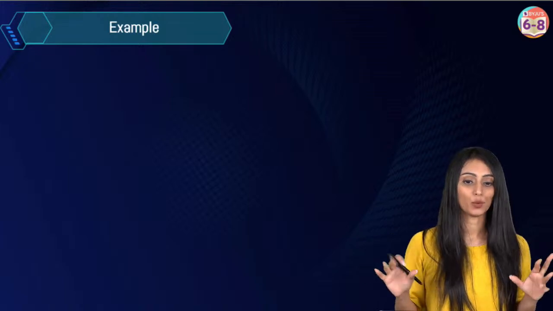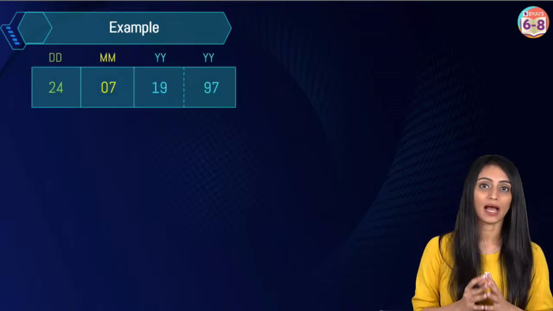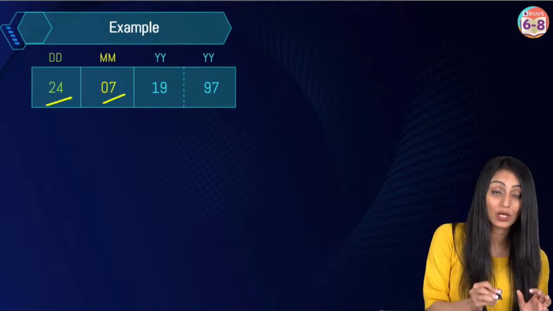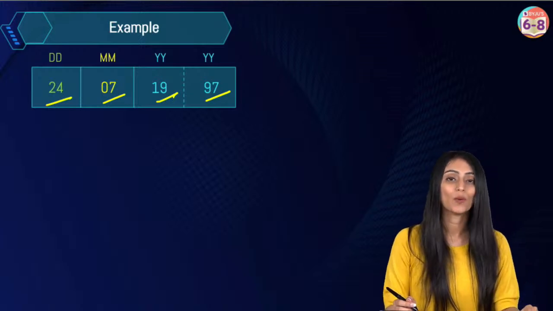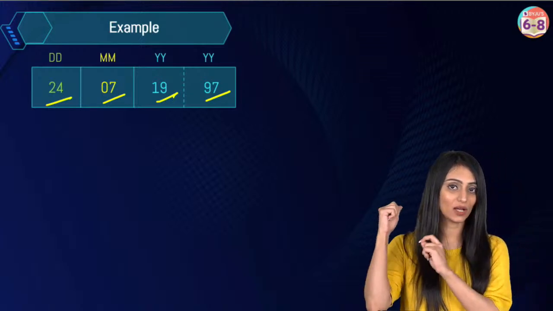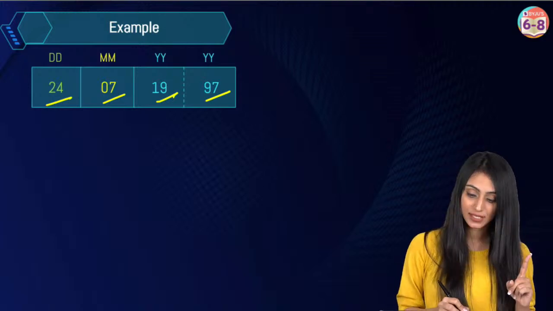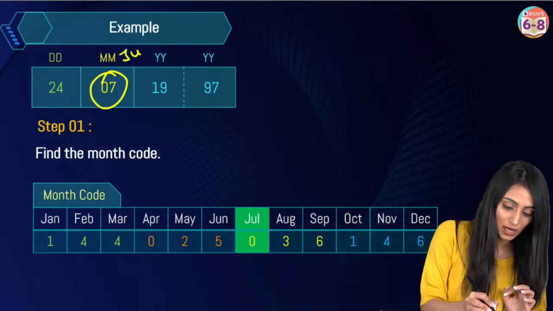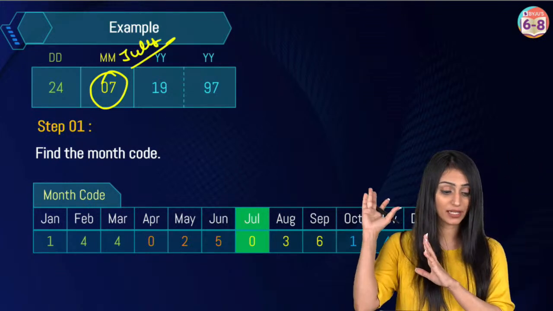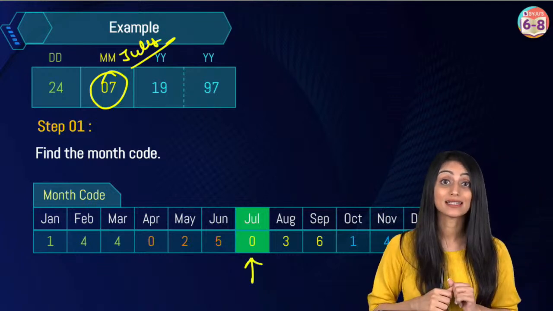Now let's take an example. Whomsoever has a doubt, I'm sure that would be clear now. So this time I have 24th July, that means month is 07, 1997. Now we need to know what was the day on this particular date. What is our first step? First step is to find the month code. Everybody, please pay attention. Month is July. What is the code for July? Code for July is 0.